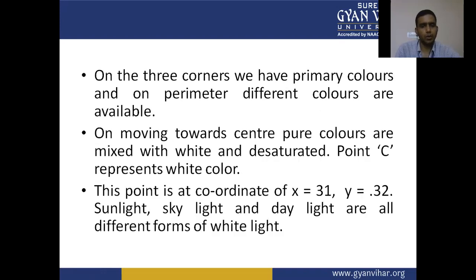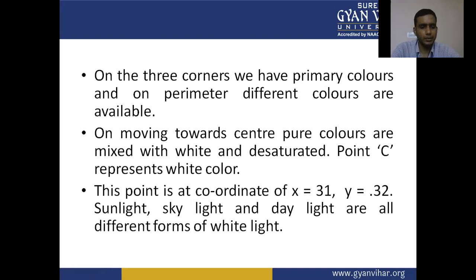On three corners, we have the primary colors, and on the perimeter, different colors are available. On moving towards the center, pure colors are mixed with white and desaturated. Point C represents the white color. This point is at the coordinate x equal to 0.31, y equal to 0.32.